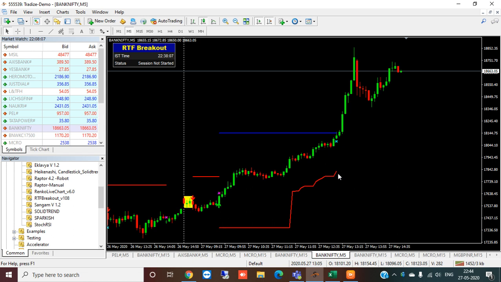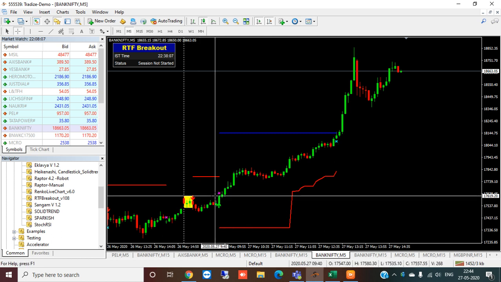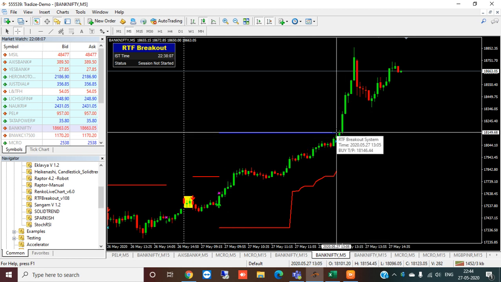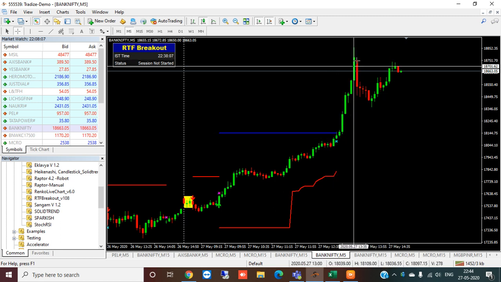Now if the market crosses the target, and it has crossed the target today, it has exited here. So here you have gained roughly 3%. From 17,600 to 18,100 is roughly 500 points, and then again it has gone up.